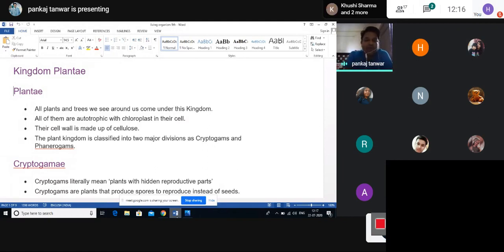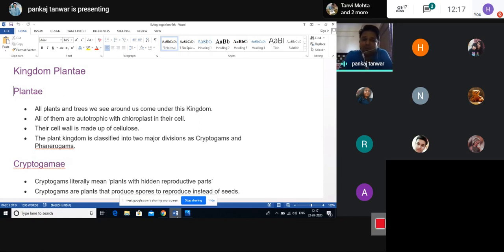And in the presence of sunlight, the food is formed. That's why the word photosynthesis, beta, is mainly used for plants.